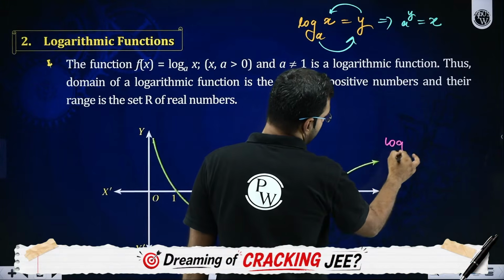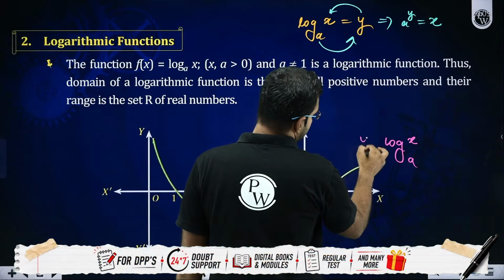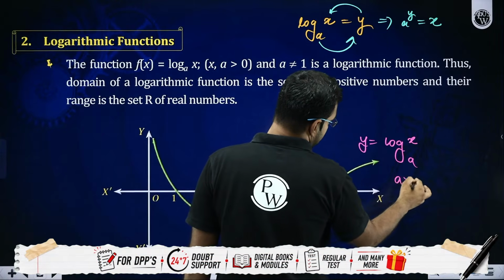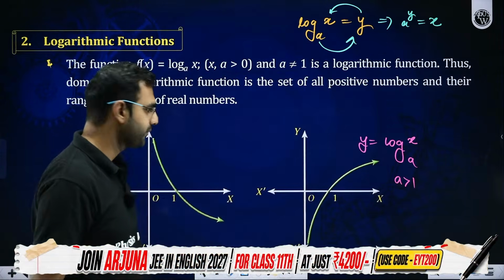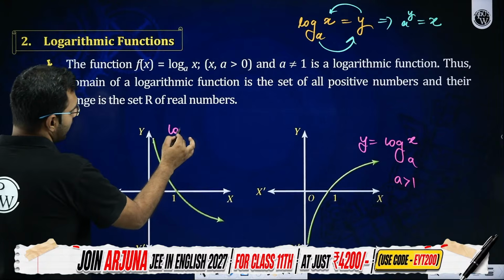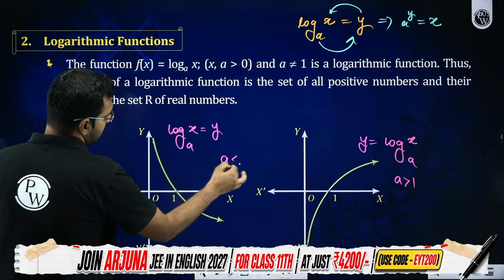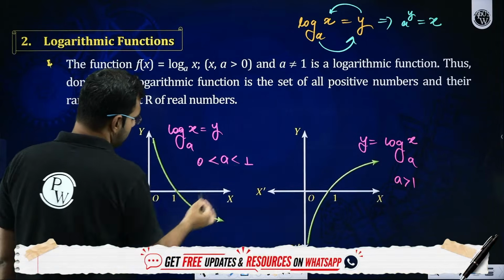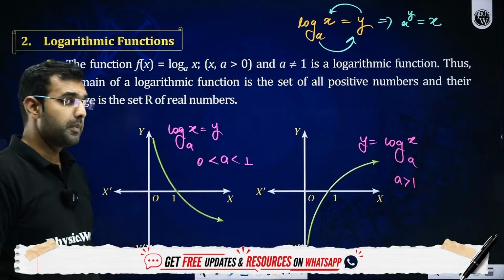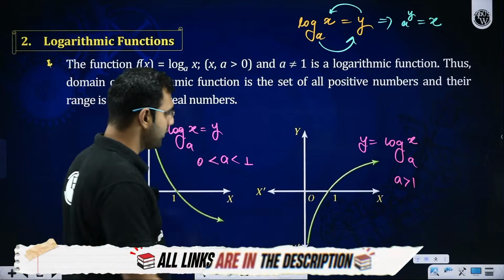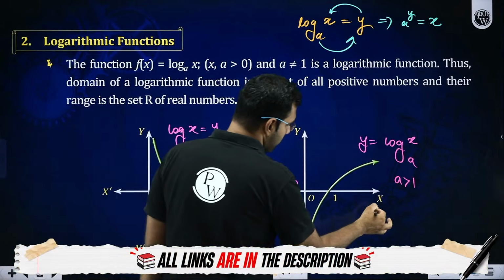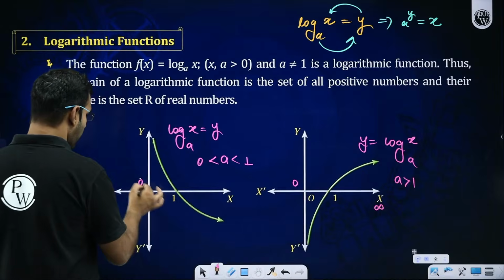If you are defining log x at base a as a function, if your base is greater than 1, this will be the graph. If the base is between 0 and 1, this will be the graph. But in both cases, sir, you must be noticing that x can be taken from 0 to infinity only, where 0 is open.